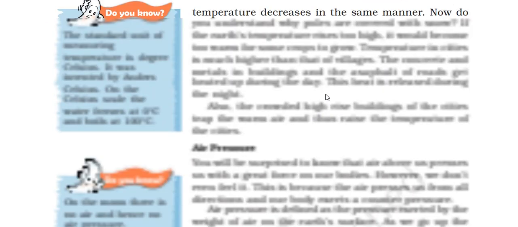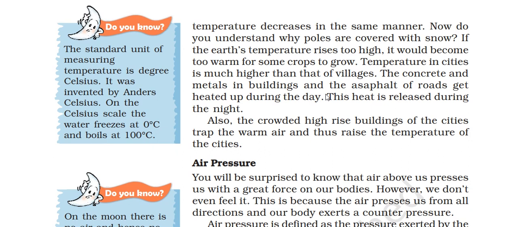Therefore, the temperature decreases in the same manner. Now do you understand why poles are covered with snow? If the Earth's atmosphere temperature rises too high, it would become too warm for some crops to grow.